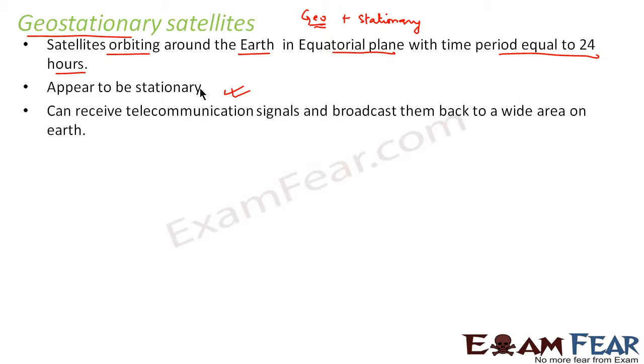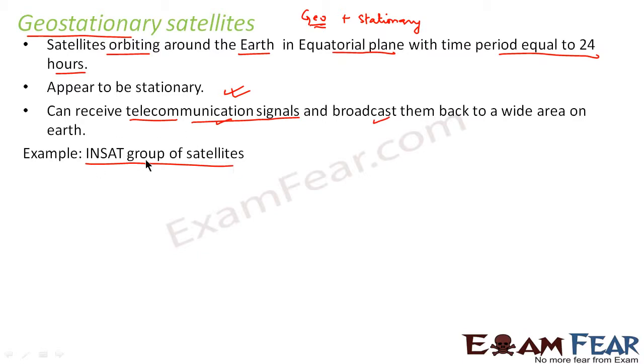These satellites can receive telecommunication signals and broadcast them back to a wide area on Earth. So this is the purpose for which these kinds of satellites are used, mostly for telecommunication signals. An example is the INSAT group of satellites. These are a group of geostationary satellites, that is, they are made to orbit around the Earth with a time period of 24 hours.